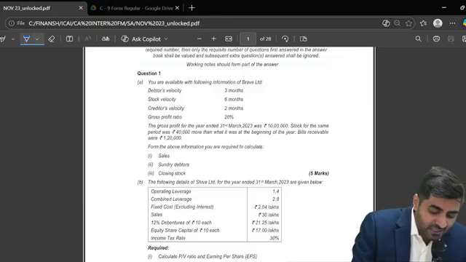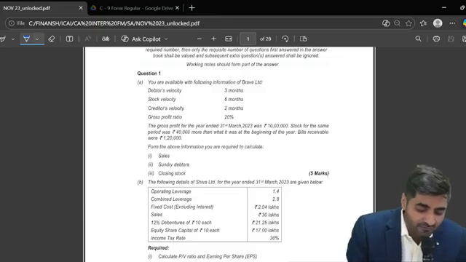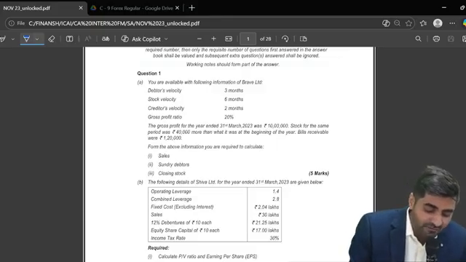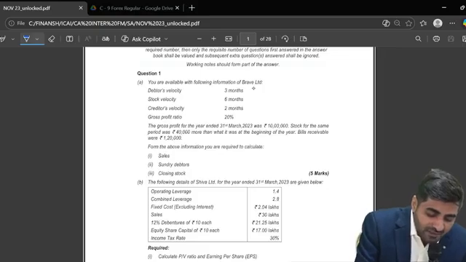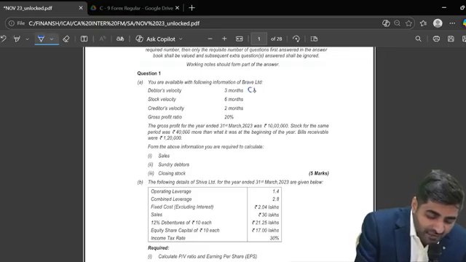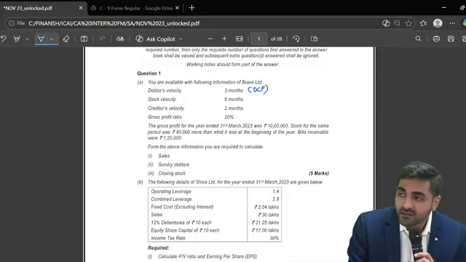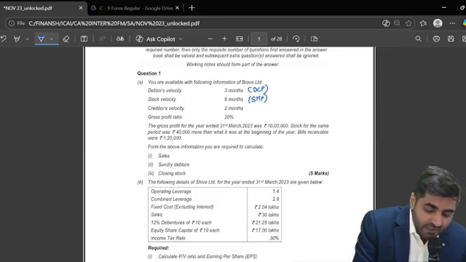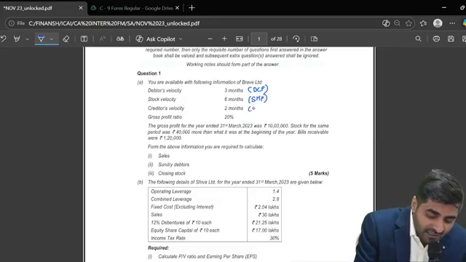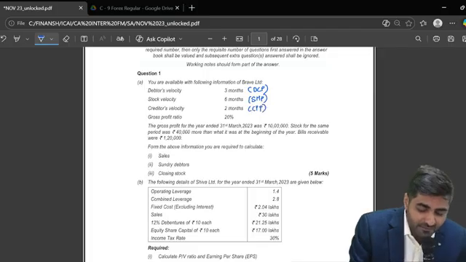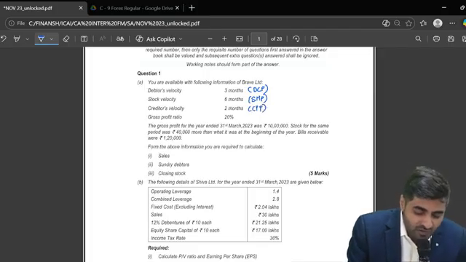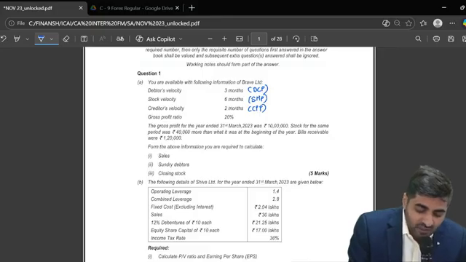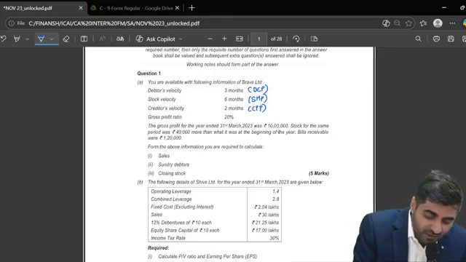What is given to you? You are given the following information of Brave. Debtors velocity is 3 months, which is nothing but your debt collection period. Stock velocity is 6 months, that is your stock holding period. Creditors velocity is 2 months, that is your creditors payment period. Gross profit ratio is 20%, and the gross profit for the year ended 31st March 2023 was 10 lakhs.